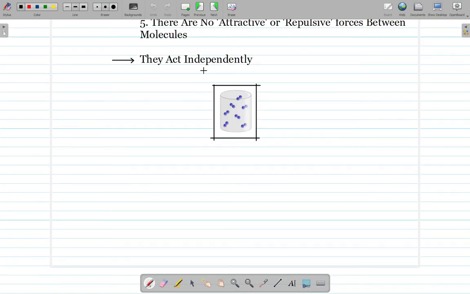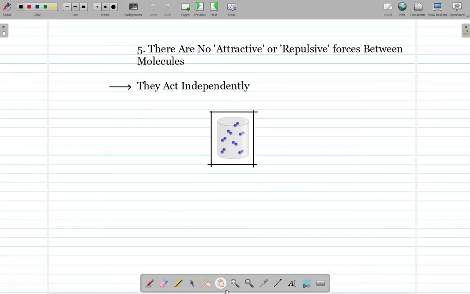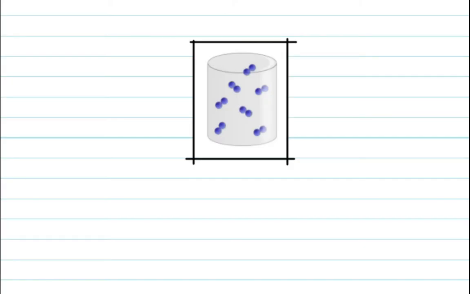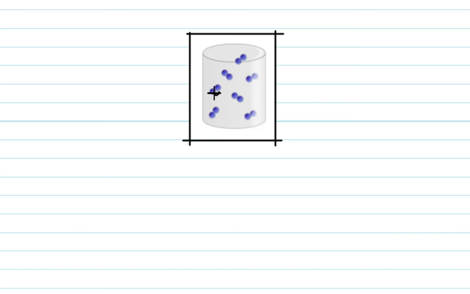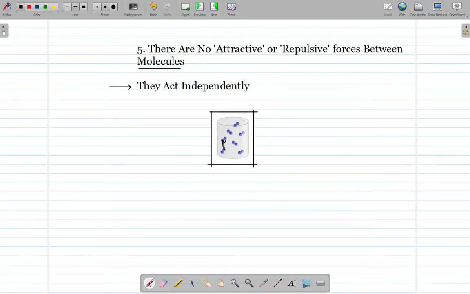The fifth point in the kinetic molecular theory says that there are no attractive or repulsive forces between molecules. It means that these molecules don't have any attractive or repulsive force, which means that they can act independently. For example, this molecule cannot attract this one, and it also cannot repel it. If both of them come closer, they cannot repel each other, which means they act independently. They can collide with each other, and they can collide with anything around them in their atmosphere.